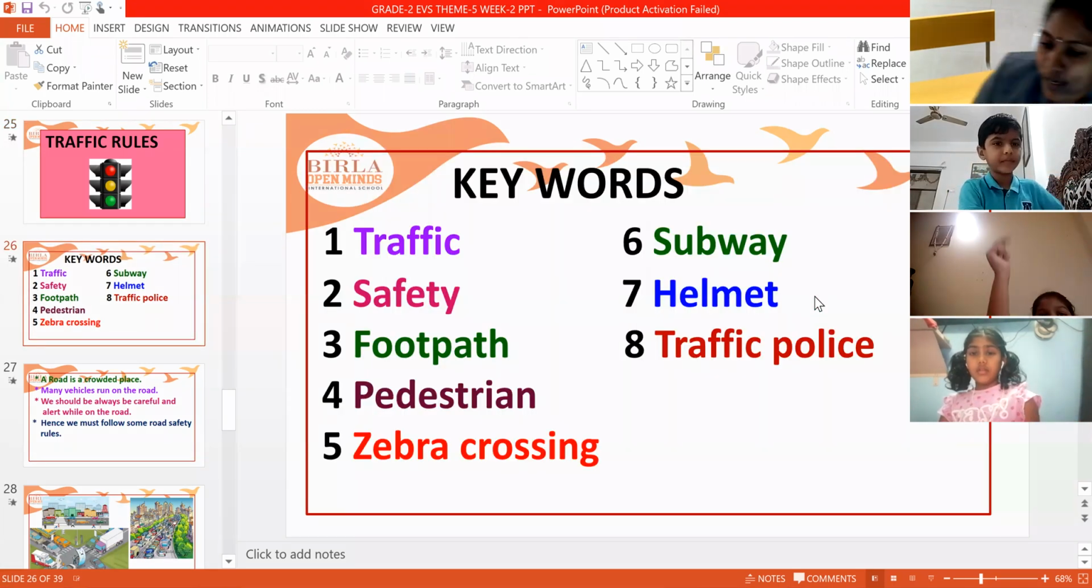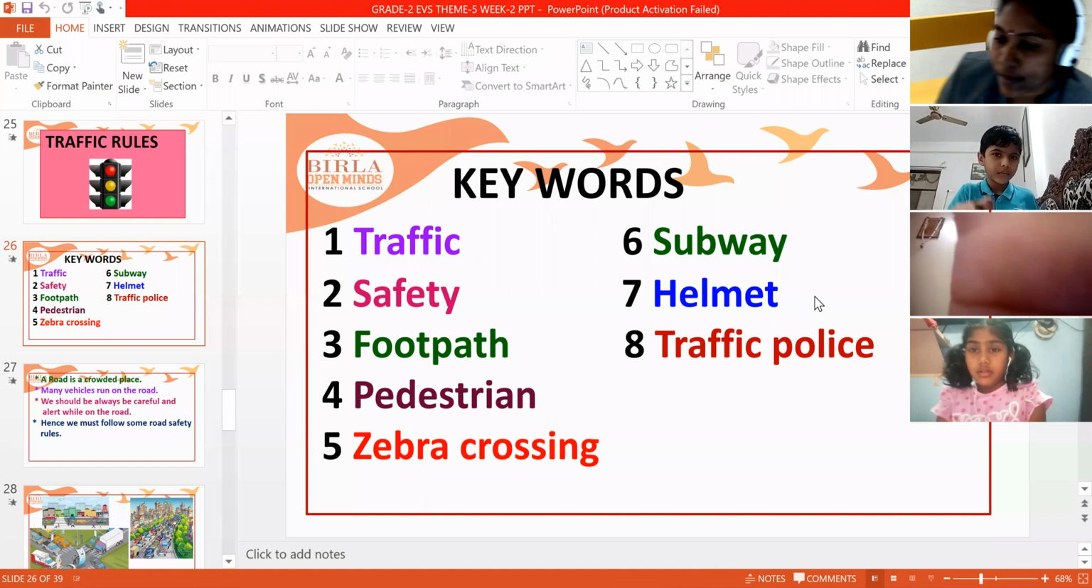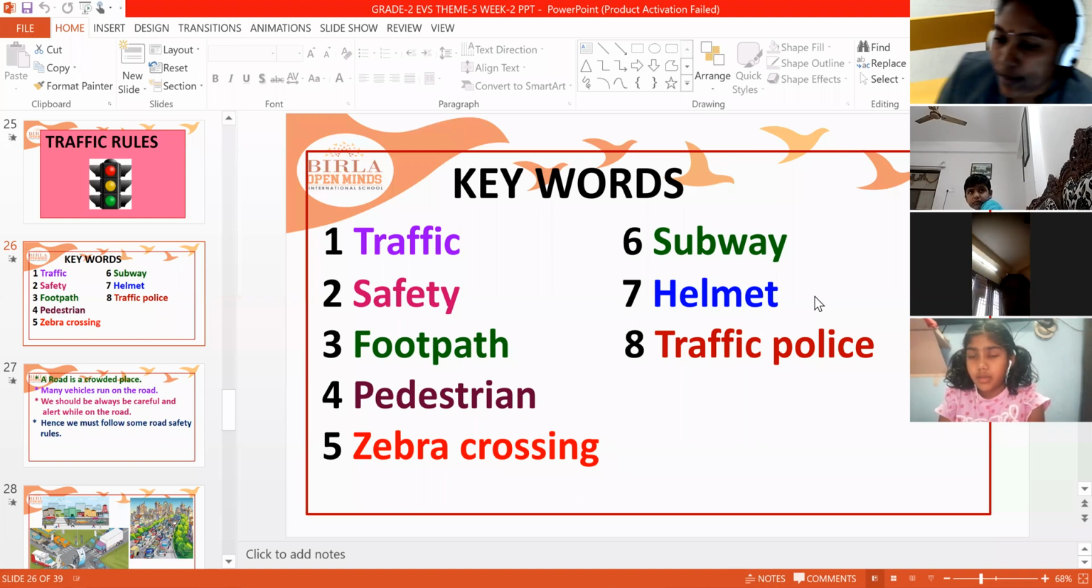Now these are the keywords, children. In this lesson, these are the keywords. First, all of you look at the keywords. First one, traffic. Second one, safety. Third one, footpath. Fourth one, pedestrian. Fifth one, zebra crossing. Sixth one, subway. Seventh one, helmet. And eighth one, traffic police.